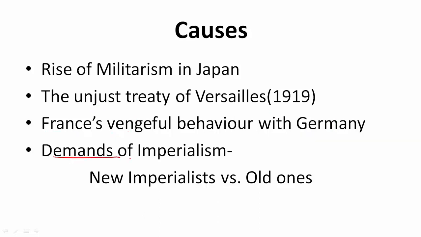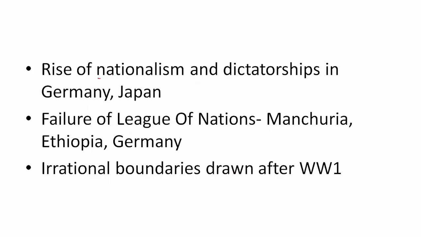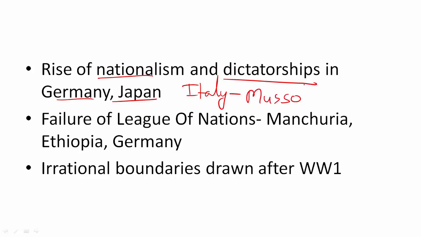Then there were the demands of imperialism. The new imperialist countries of Japan and Germany wanted to compete with the old ones for resources, for various kinds of territories in Africa and Asia. This was also a leading cause of the war. There was a rise in nationalism and dictatorships in countries like Germany and Japan, also in Italy, where Benito Mussolini ruled. In Germany there was Hitler. I will talk about him later. Then failure of League of Nations.